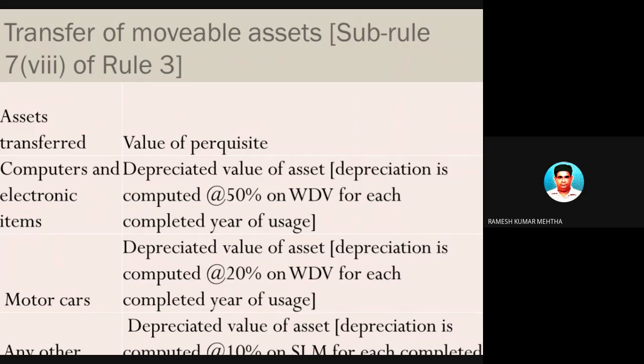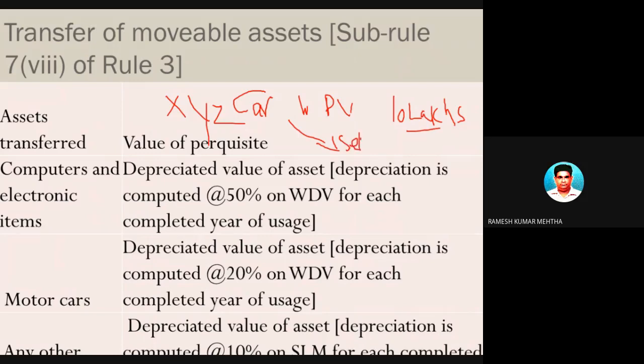For example, a car. The XYZ Limited company is having a car whose written down value is some 10 lakh rupees on a particular date, and on that date it is selling that car to the employee Mr. Y for 2 lakh rupees.